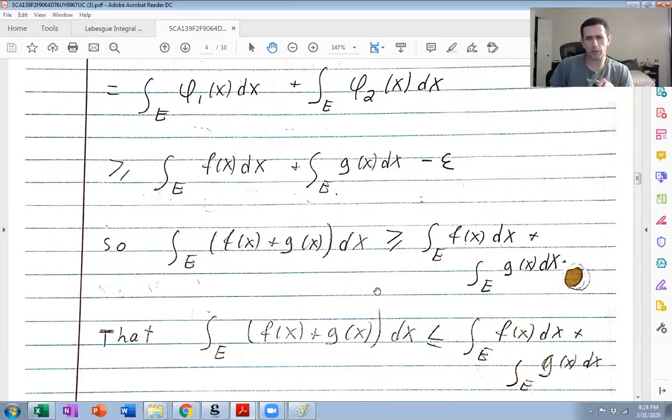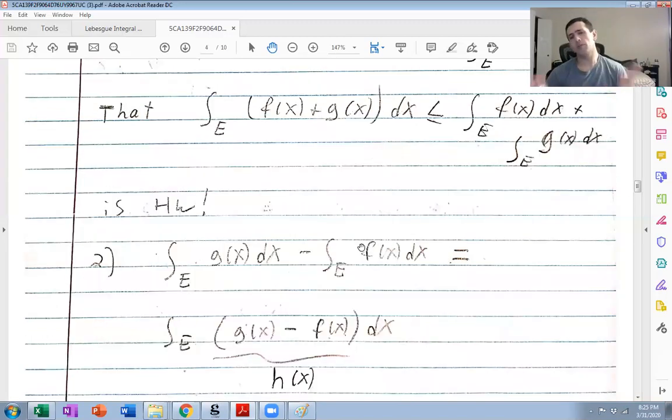We played around with the definition of supremum three times, but it's basically the same proof. Okay, and last but not least, just like before, proving monotonicity of the integral is very easy.